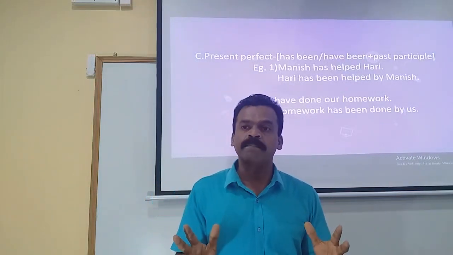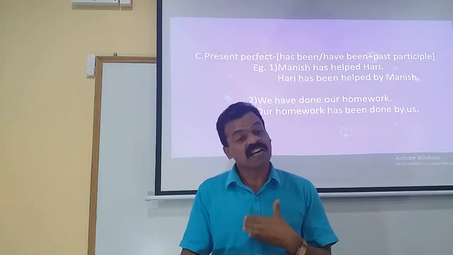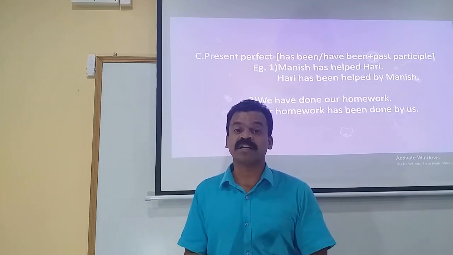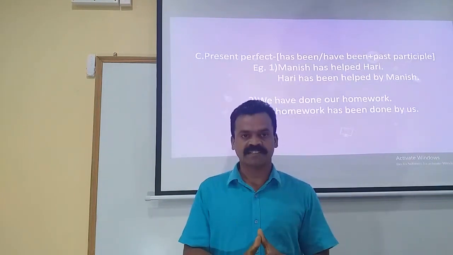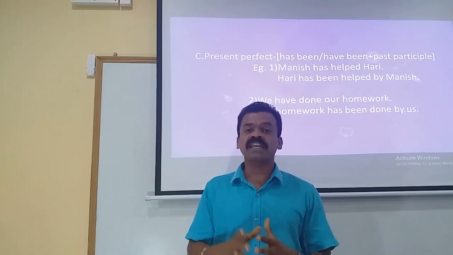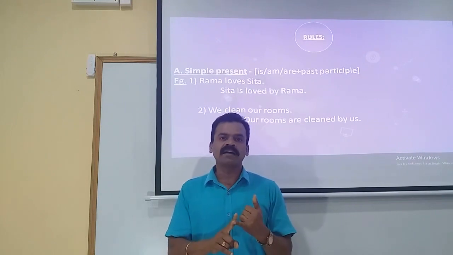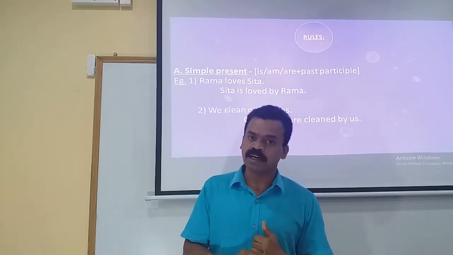So we have already completed the rules related to the transformation of active voice sentences into passive voice when it is in present tense. Let us recollect once again. If the statement is in simple present, we make use of is, am, are plus past participle of the verb.